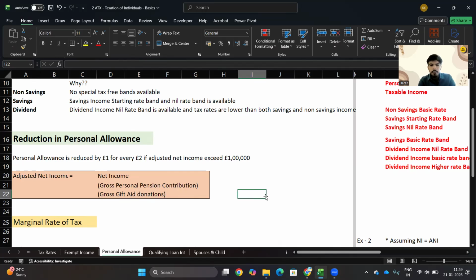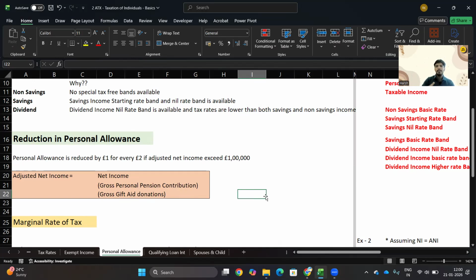Personal allowance is reduced by £1 for every £2 that adjusted net income exceeds £100,000. So if your ANI exceeds £100,000, with every £2 increase, your personal allowance is reduced by £1.